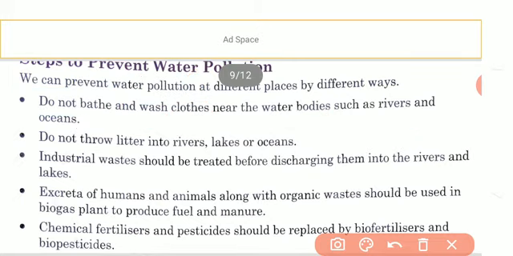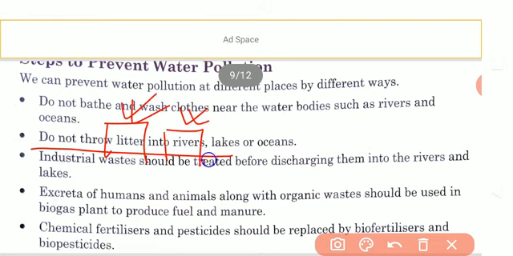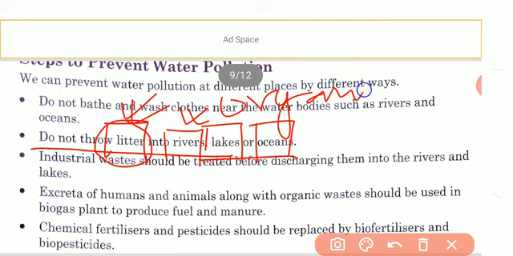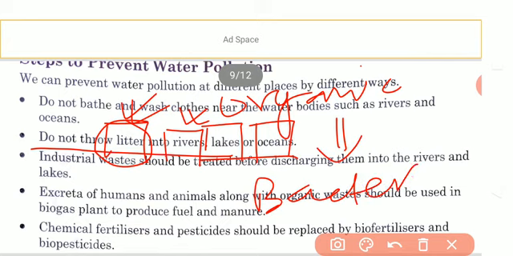Next, do not throw litter, meaning any waste, into the water bodies like lakes or oceans, because this litter contains a lot of organic waste and this organic waste invites a lot of bacteria, and if bacteria increase in the water bodies they obviously cause water pollution.